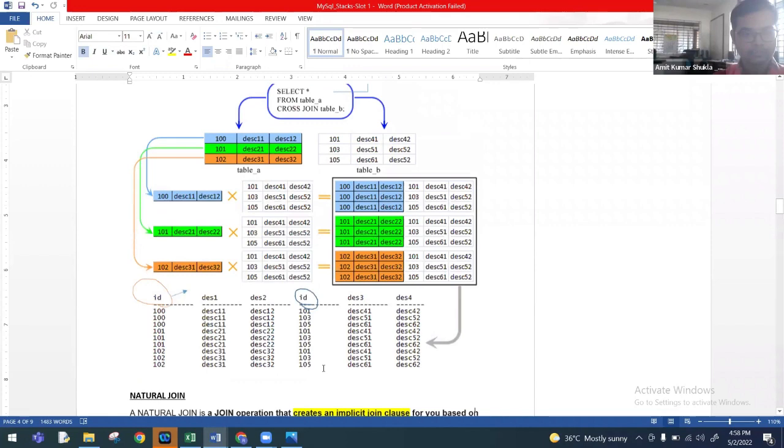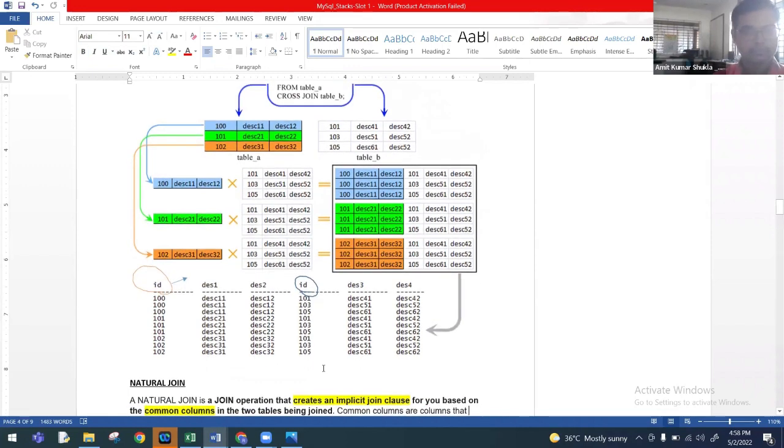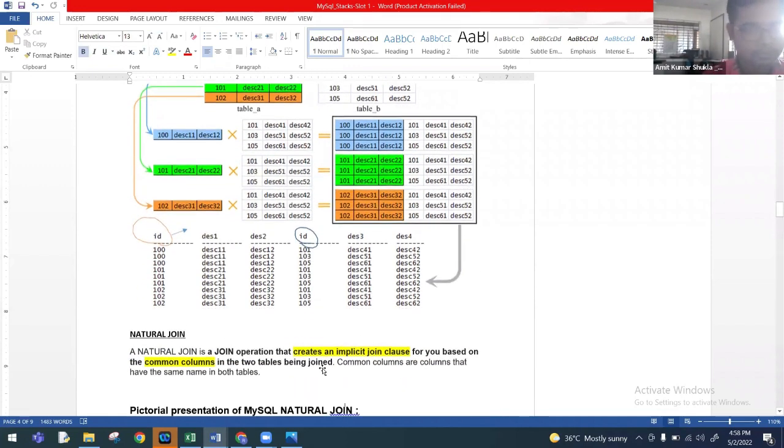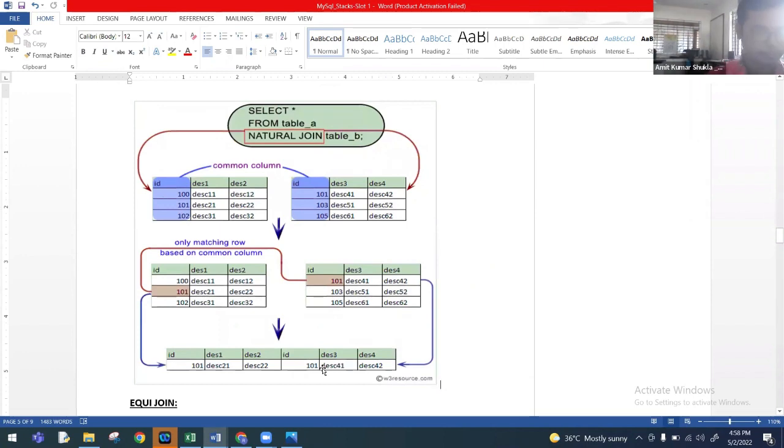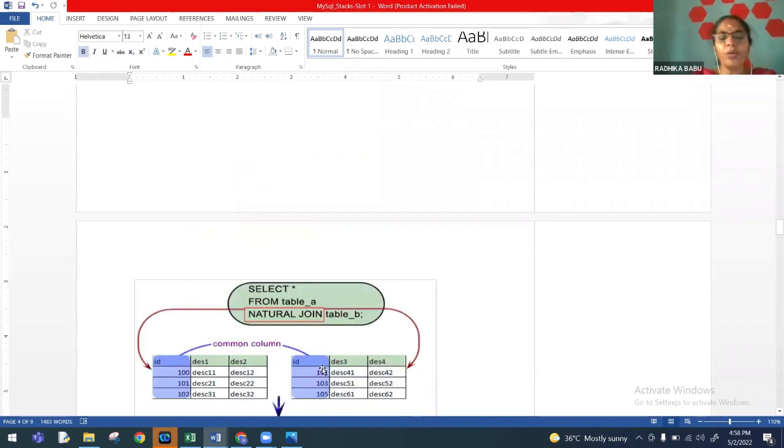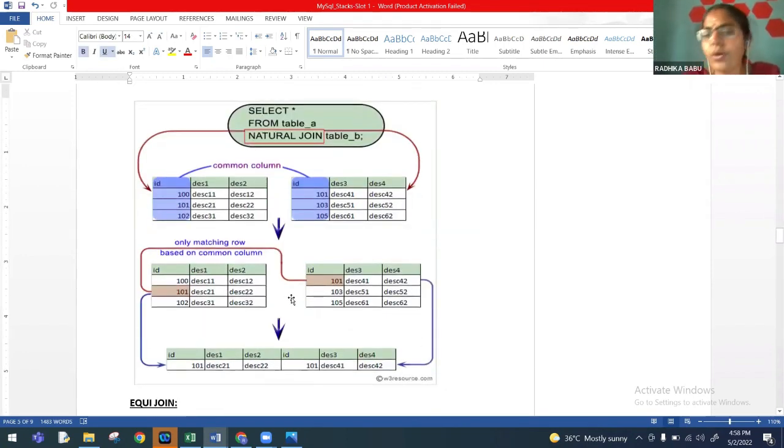So natural join, yes, sir. Yes, ma'am. Continue. Natural join, if you look at the natural join, it is similar to our Cartesian product only. Select column list or star. If you want to mention specific columns, you put the column name. Otherwise, select star to include all the columns.